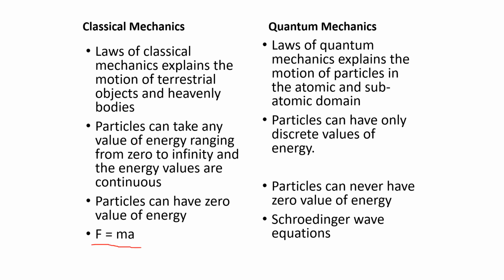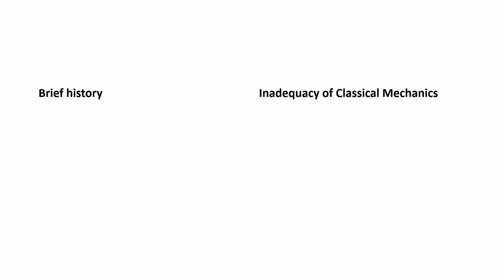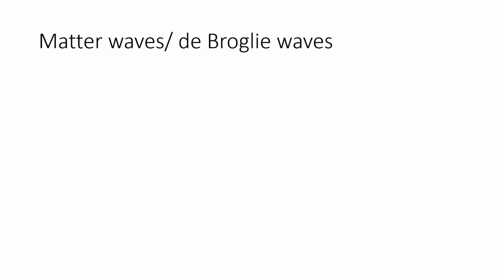Newton's equation of motion, F is equal to ma, is the main pillar upon which classical mechanics, also called Newtonian mechanics, stands. Whereas the counterparts in quantum mechanics are called the Schrodinger wave equations. We have two equations: the time dependent Schrodinger wave equation and the time independent Schrodinger wave equation. In the next class, we will discuss a brief history of quantum mechanics and also the inadequacy of classical mechanics. Now we are coming to your syllabus of quantum mechanics.